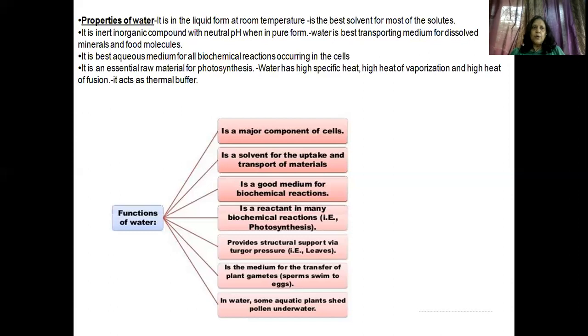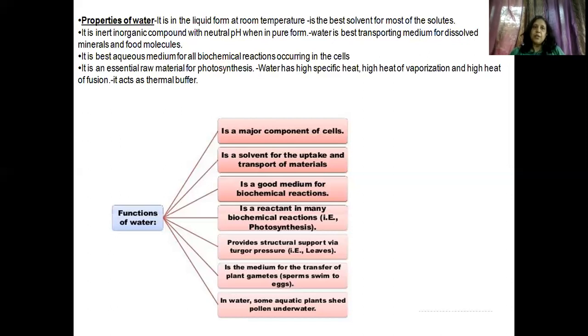Water is a raw material for photosynthesis. It is a raw material for different biochemical reactions that are taking place in the cell. So without water, nothing is possible. Even if you put a seed in soil and you don't water it, what would happen? Will the minerals be absorbed by the seed without water?